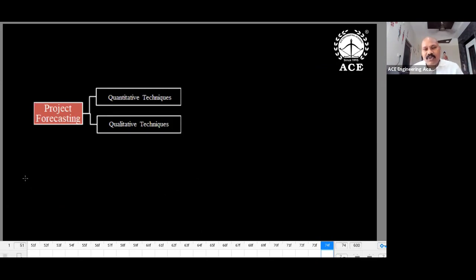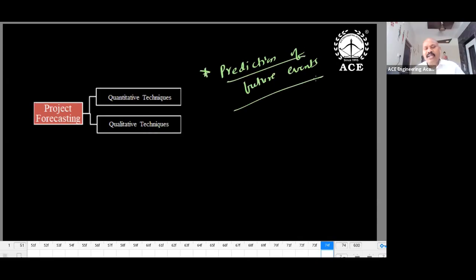Coming to this theory topic, project forecasting, only headings are important. I'm giving only an outline. What is forecasting? Prediction of future events. Why do we predict future events? The reason is project duration, generally 3 to 5 years.